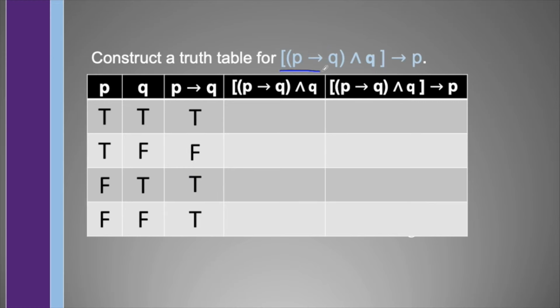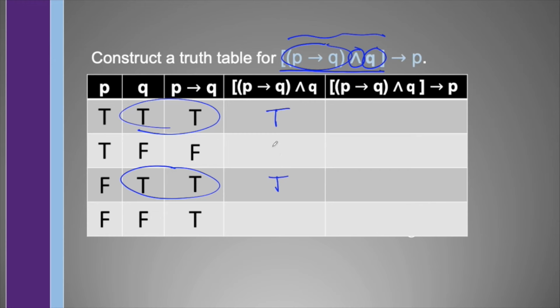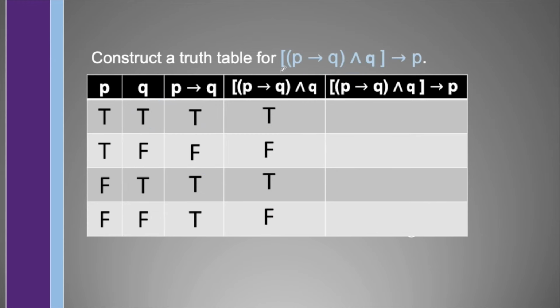Next, we may add an additional column for this one, in which this implies that this is true when both of these are true. So since both of these are true, this is true. Both of these are also true, so this is true. And the rest are false. And finally, we may add an additional column for this argument, in which this operation again tells us that this is false when this is true and this is false. In which this is true and this is false, so this is false and the rest are true.